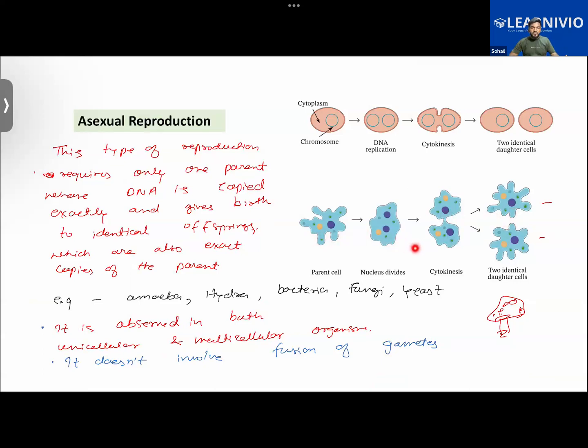But in the case of humans, the two children can be identical to each other, but they will not be identical to their parent. You'd have seen twin daughters, twin brothers. So how does that happen?